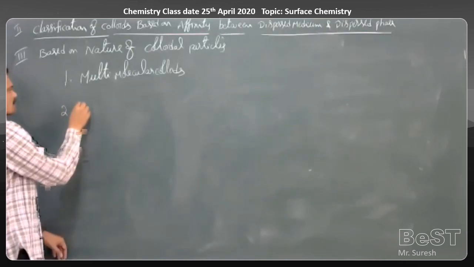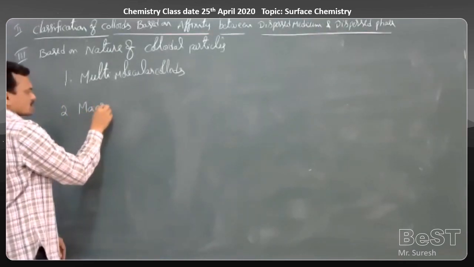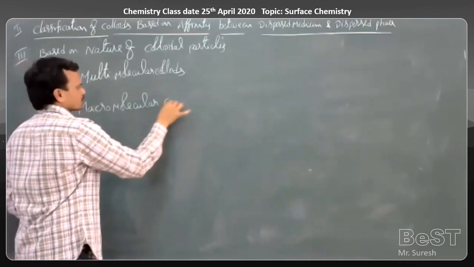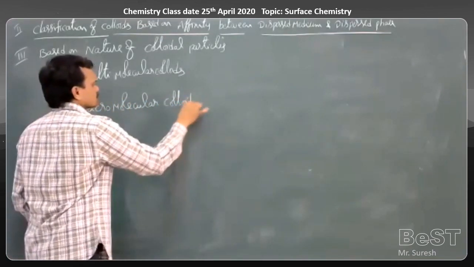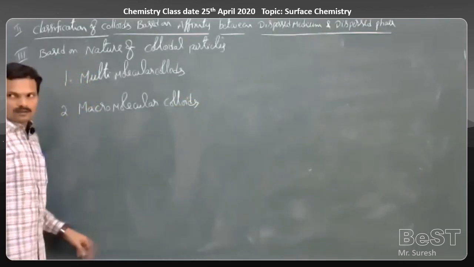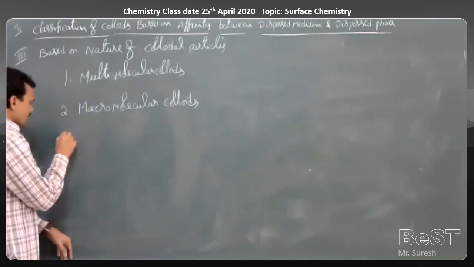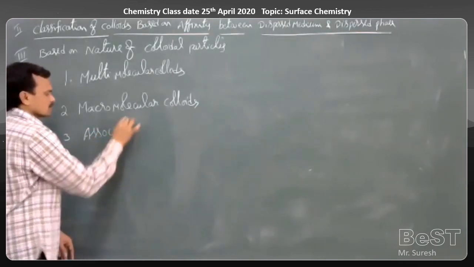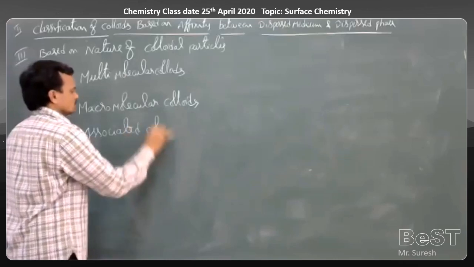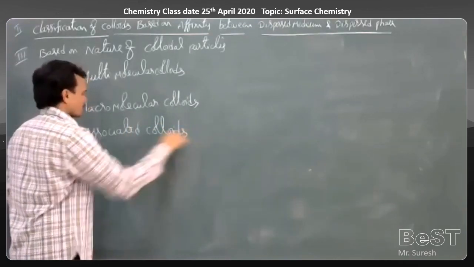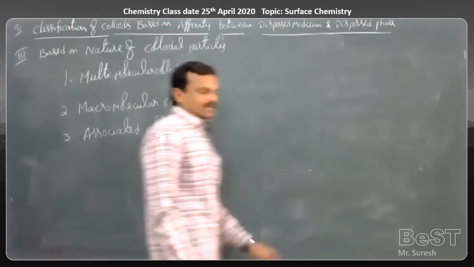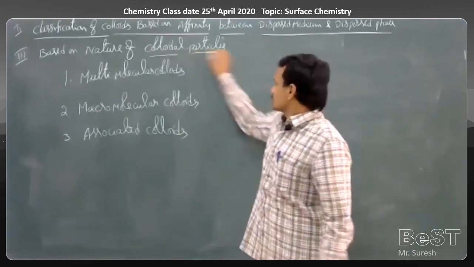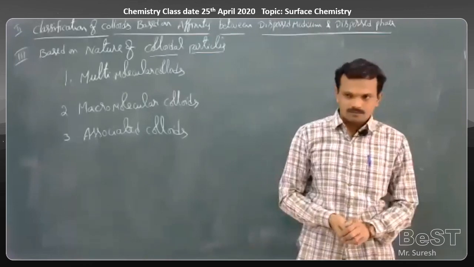The second one is macromolecular colloids. And the third one is associated colloids. So this is the classification based on the nature of the colloidal particles in a colloidal solution.